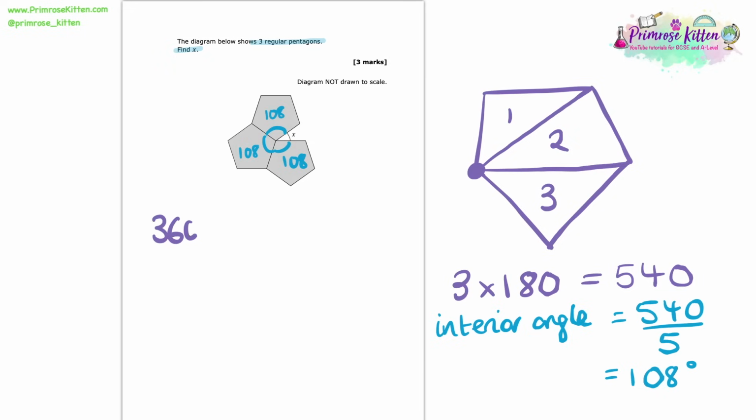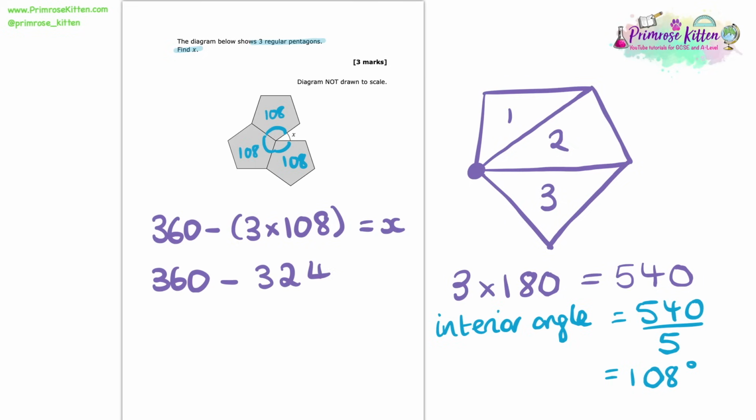We know that the angle around a point is 360. So if from that 360 we take away each of those 3 108s, we should be left with just what x is. So here we've got 360 minus 324 gives us what x is, and that gives us 36 degrees. So in this question, the angle x is 36.